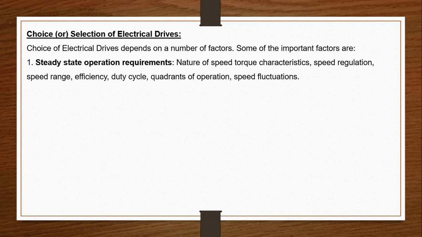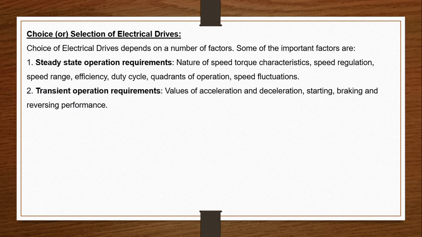If we take a mechanical parameter like speed, torque, or speed regulation, whatever it is, that is also considered as steady state. The following are the requirements: nature of speed or characteristics, speed regulation, speed range, efficiency, duty cycle, quadrants of operation, speed fluctuations. These all come under steady state operation requirements.